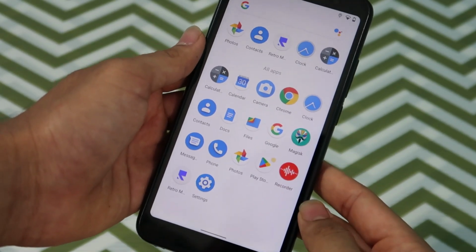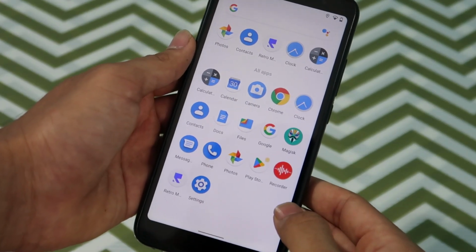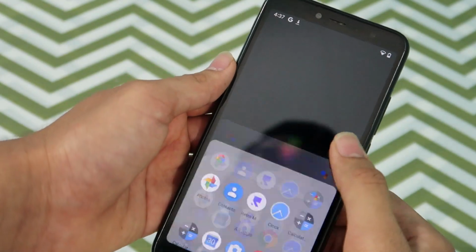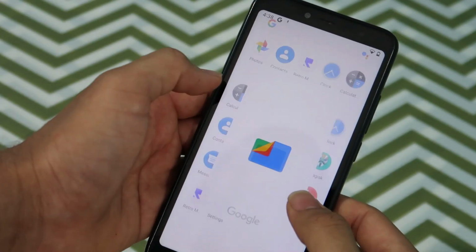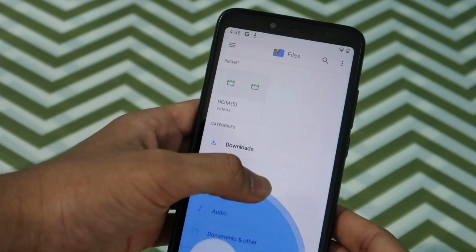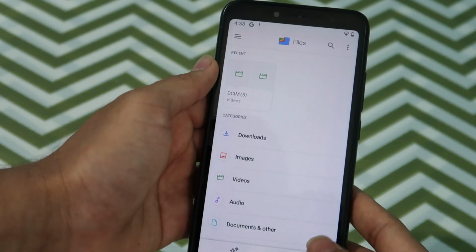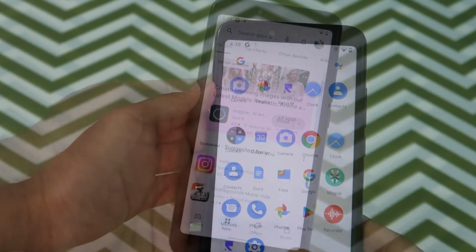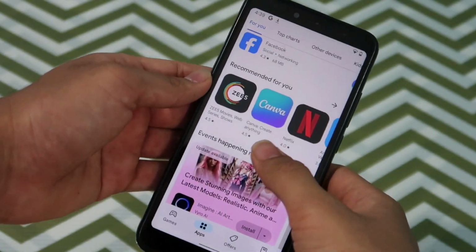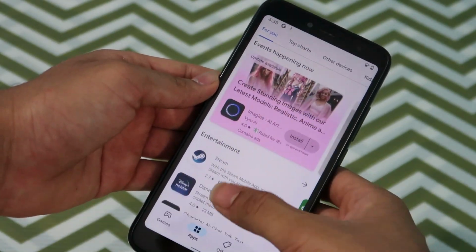So this means that the internet is working alright on this device. Let's see more like files. So this shows us the files present inside. Play Store also works fine in this device, as you can see over here.